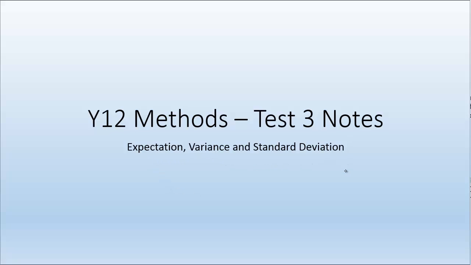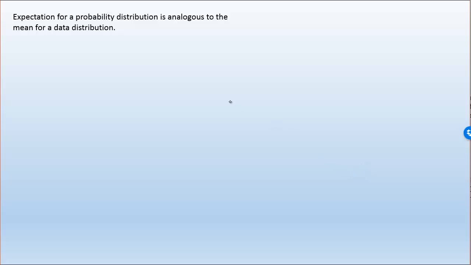Expectation, variance, and standard deviation. Expectation for a probability distribution is analogous to the mean for a data distribution. The next two examples that follow this introduction will illustrate this fact.